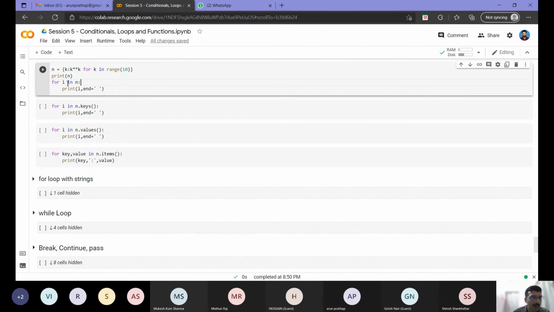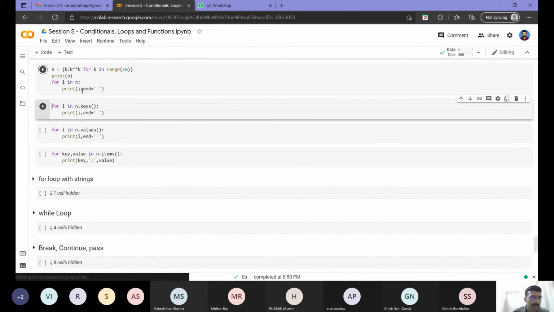Then I am trying to print it: for i in n, print i. So what will be the output of this? Can somebody tell? You can tell whether it will print the k, whatever is in n, or it will print k raised to k, or it will print both. So what are the guesses? I'm not seeing any answers. We covered this in yesterday's session. Okay, we can run this and see.